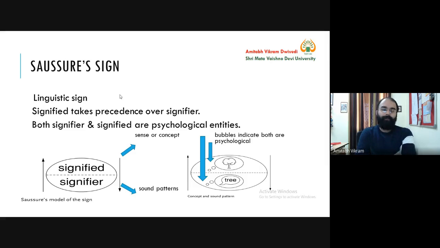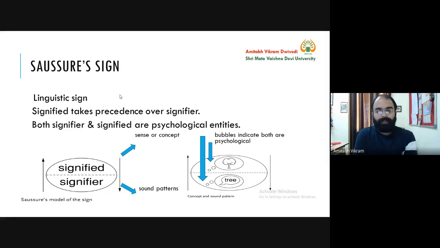Signified on the upper and signifier below, because signified takes precedence over signifier. That's why we have made this division, that signified will be on the higher plane and signifier will be below. And there is a division, because this entire parabola, this type of shape is a symbol of sign, and in that sign you have both the things, signifier as well as signified.